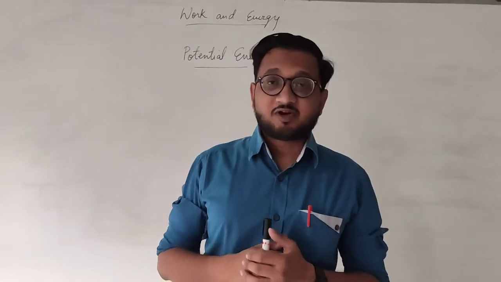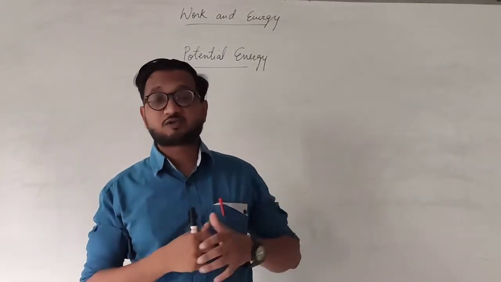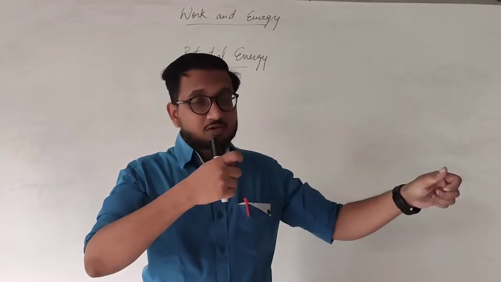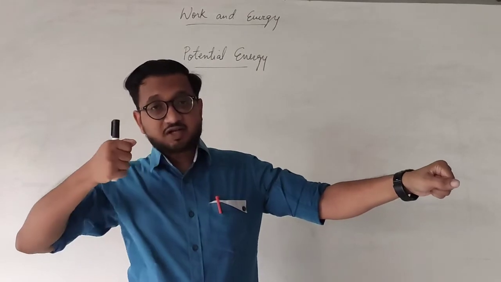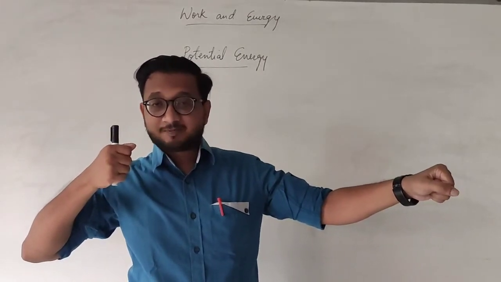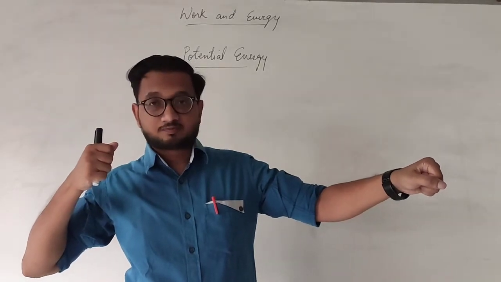Example, when we are using a bow and arrow, everybody knows how to use it. When a person is using a bow and arrow, he uses the string to stretch the bow. When he does that, energy is stored in the bow.